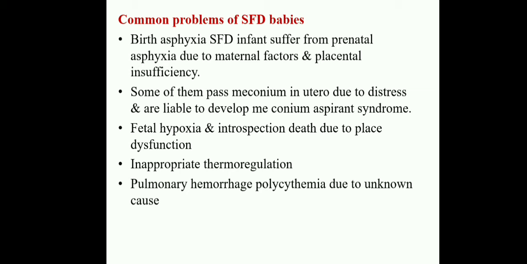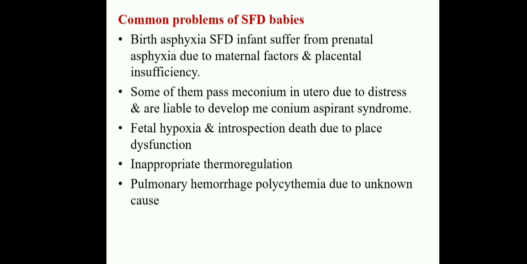Okay, and the next one is fetal hypoxia and intrauterine death due to placental dysfunctions. Here the fetal hypoxia we have mostly seen in small for dates children. And the next one is inappropriate thermoregulation. Here the baby is unable to maintain thermoregulation. Mostly we will identify hypothermia in those conditions.